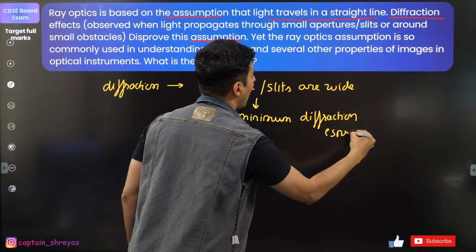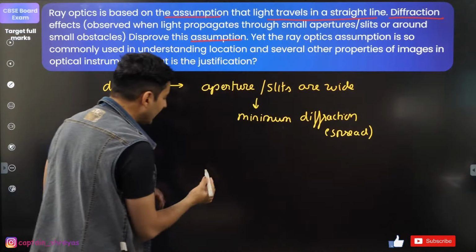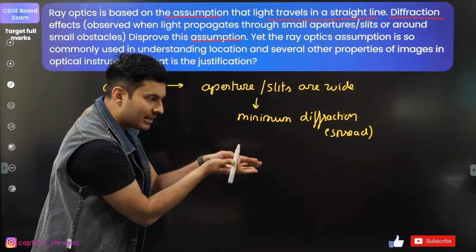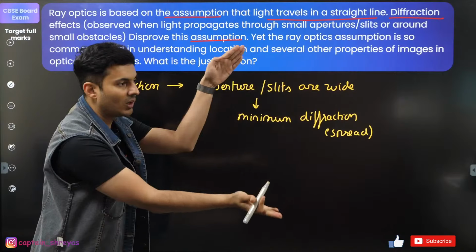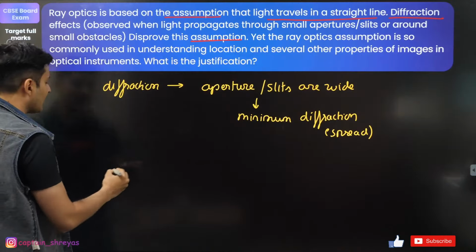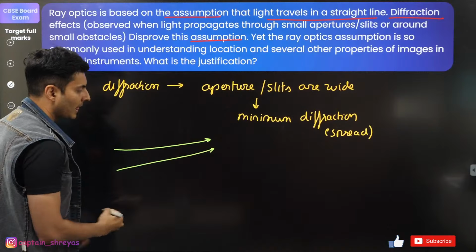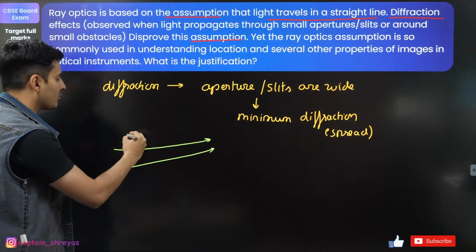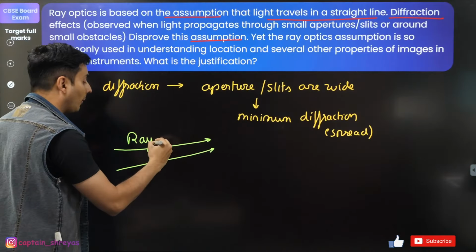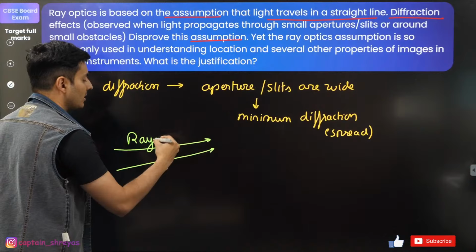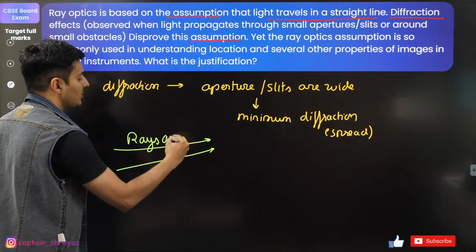So there is hardly any spread. The light which was supposed to go will keep traveling in the same direction. It will not spread so much. So you will see that the light will just keep on traveling almost in a straight line. Else the light would have spread. So that is why in optical instruments, you use the concepts of ray optics.